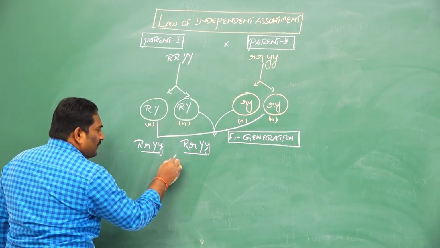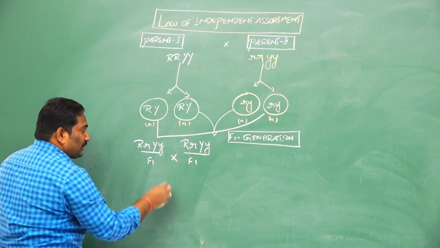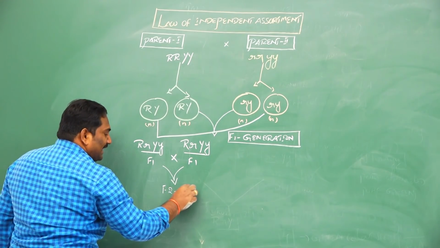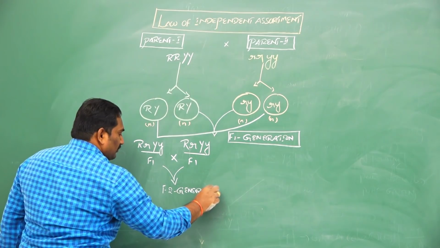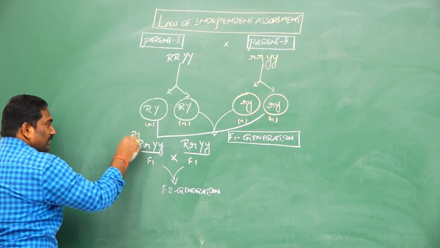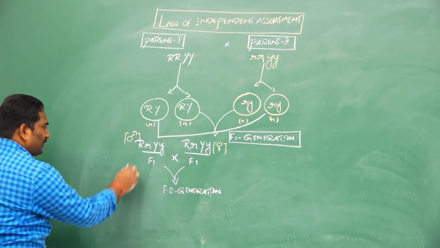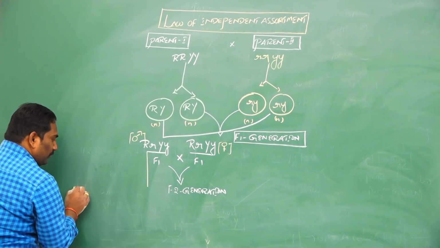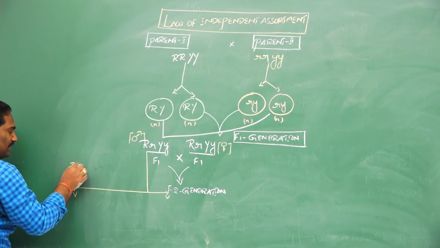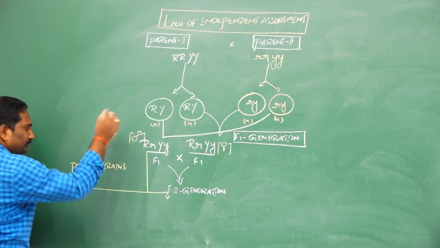Whenever selfing occurs between this F1 and F1, it produces the next generation, called the F2 generation. Is it clear? If I consider this a male parent, the F1 hybrid, and the other a female parent, then from this F1 hybrid, four different pollen grains or male gametes are possible. Is it right or not? Pollen grains, because it's a male.